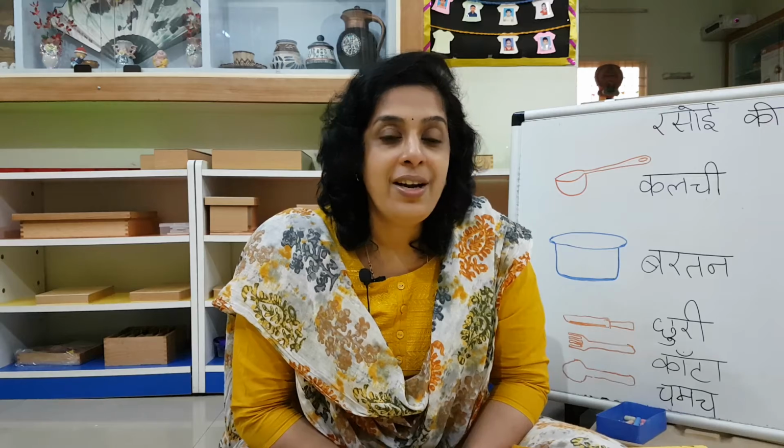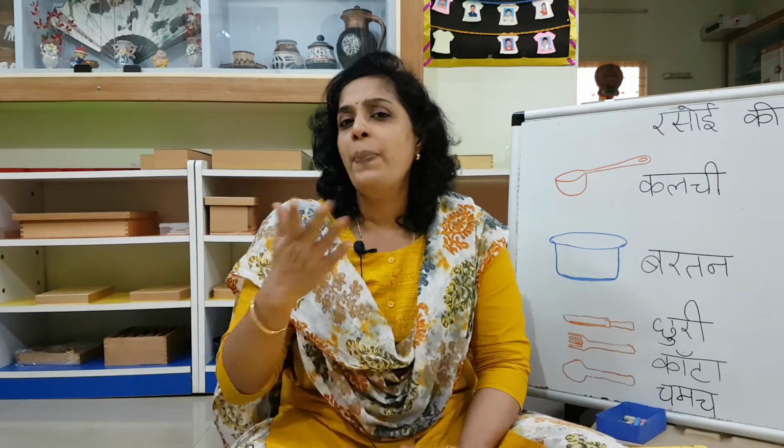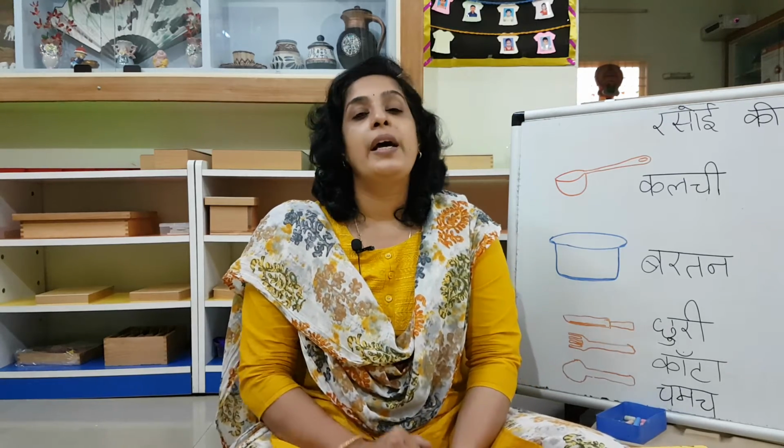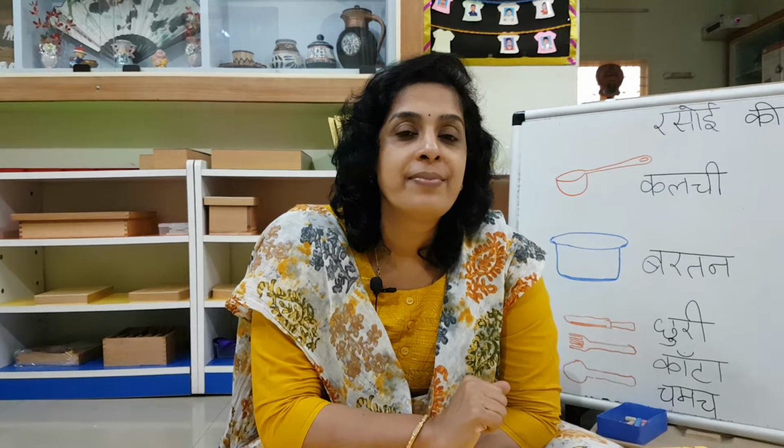Now, let's go to our vocabulary. What all did we learn last time? What was the topic that we learned? रसोई के वस्तुएं. रसोई means kitchen. Did you go and check in your kitchen what all was there? What all words did I give you? I gave you a knife, right? What is the name for the knife? हिंदी में क्या बोलते हैं?